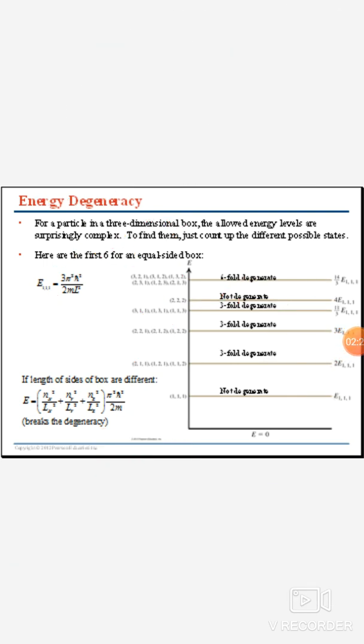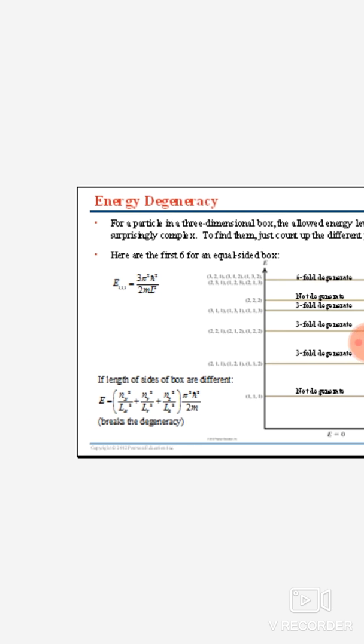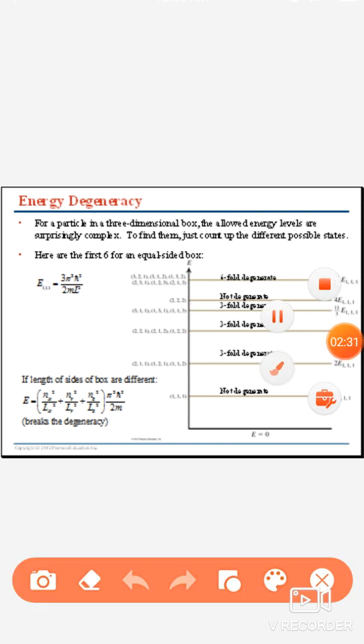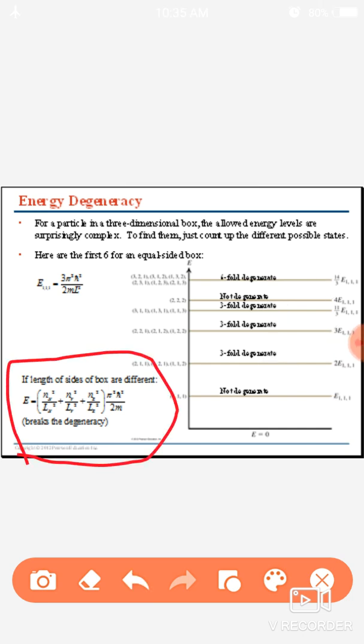Here, the energy of a three-dimensional particle box is given by this formula.